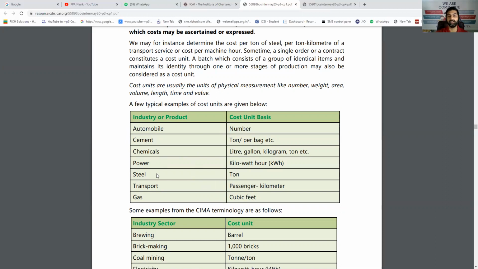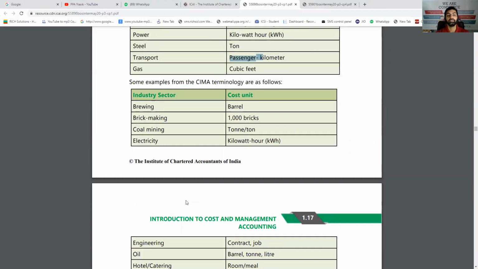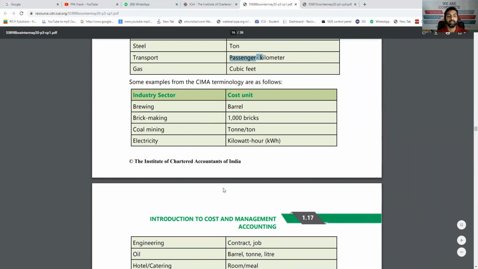Power, per kilowatt hour. Steel, per ton. Transportation, per passenger kilometer. Transportation ideally per ton kilometer. Traveling, per passenger kilometer. Gas, per cubic feet. So these are different. Then brewing, per barrel. Brick making, per 1000 bricks. Coal mining, per ton. Electricity, kilowatt hour, we have seen.